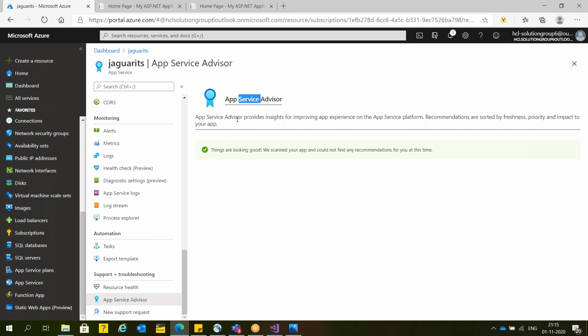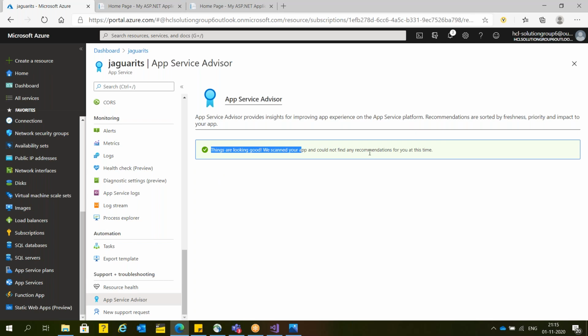Whatever application you have deployed, internally Microsoft will scan your data, your system, and if everything is okay, they will give you a green signal: these things look good, we scanned your application and could not find any recommendation at this point of time. If we have made any mistake, then during the scanning, if they detect it, they will give you the issue list that, hey, with your project these are the issues, and whatever issue they will indicate.